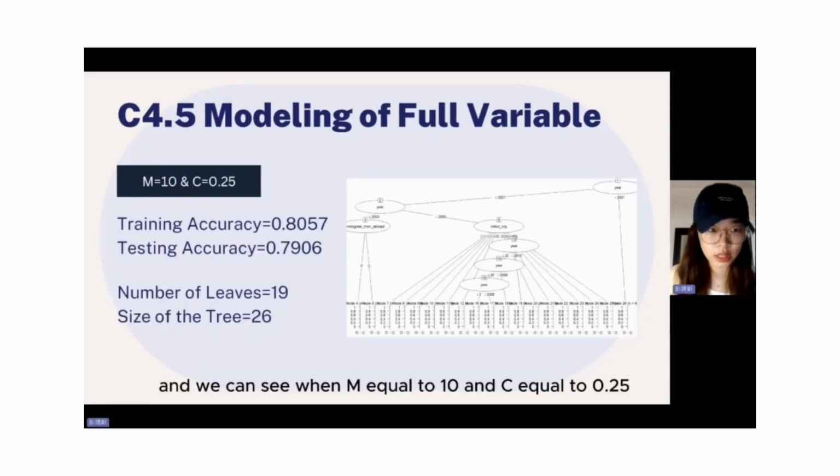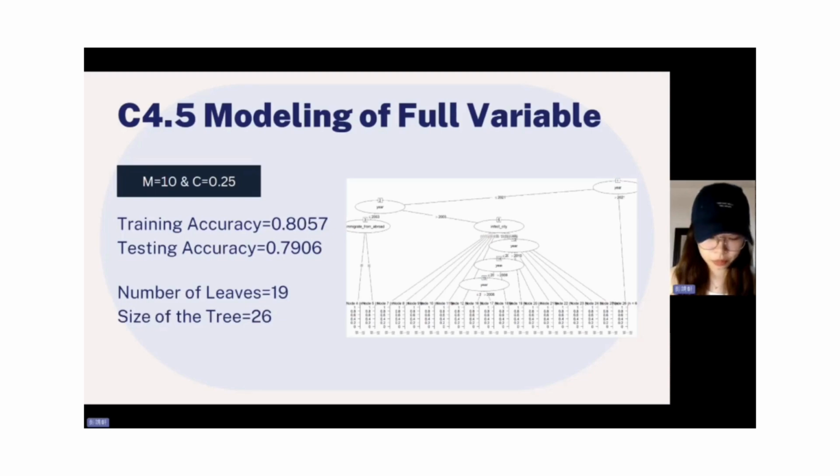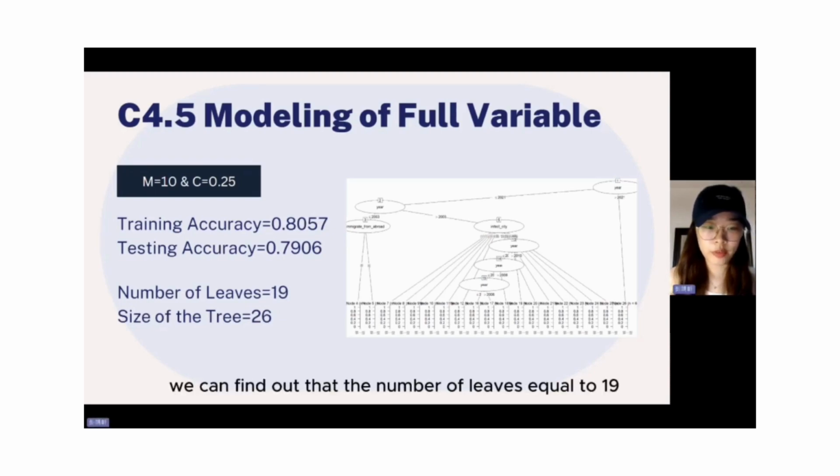When m equals 10 and c equals 0.25, we have a training accuracy of 0.8057 and a testing accuracy of 0.7906. Using C4.5, the number of leaves equals 19 and the size of the tree equals 26.